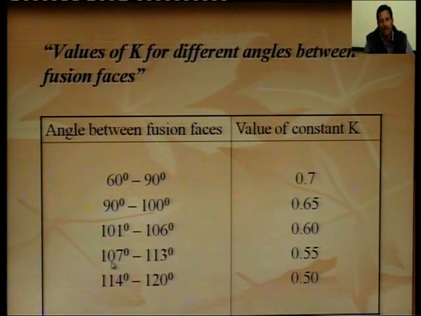Similarly, when the angle is from 107 degree to 113 degree, then the value of K is taken as 0.55, and when the angle is 114 degree to 120 degree, then the value of constant K is taken as 0.5. Generally, the angle between the fusion faces is between 60 degree to 90 degree, and the value of K is taken as 0.7.